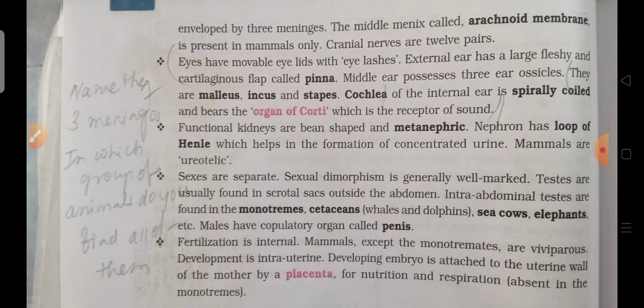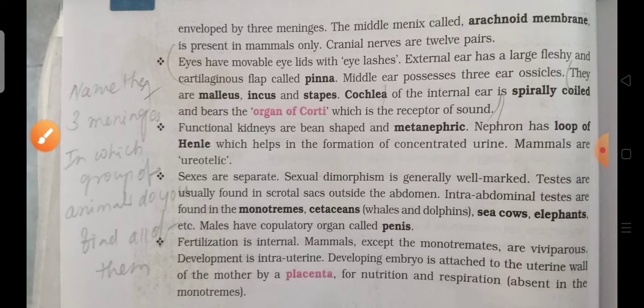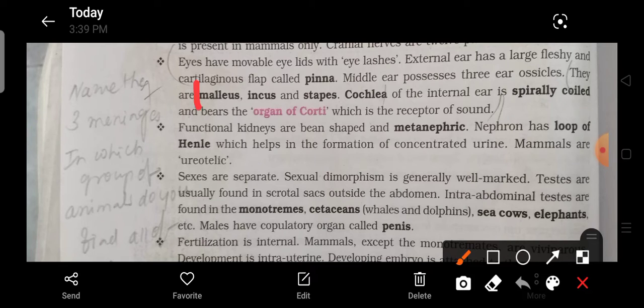Here they will see malleus, incus, stapes, cochlea. This is the answer. The external ear has a large fleshy and cartilaginous flap called pinna. The middle ear possesses 3 ear ossicles: malleus, incus and stapes. Up to here only you can write it. No need to write cochlea.